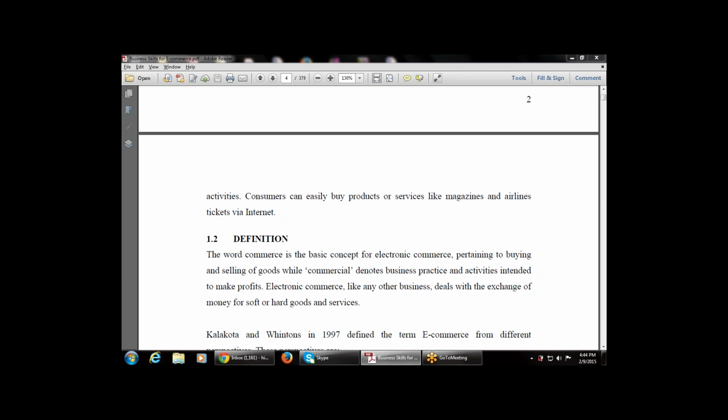Then the next point says, electronic commerce, like any other business, deals with the exchange of money for soft or hard goods and services. Whenever we do a transaction online, that is known as e-commerce generally, because as the name advises, electronic commerce means sending and receiving data electronically, but like any other business it deals with money for soft or hard goods and services.